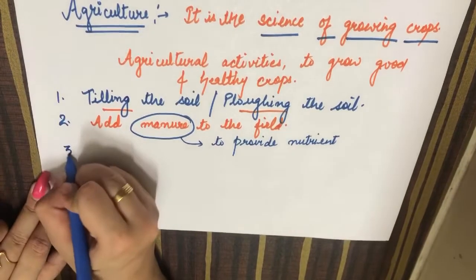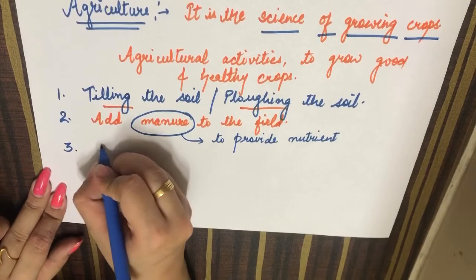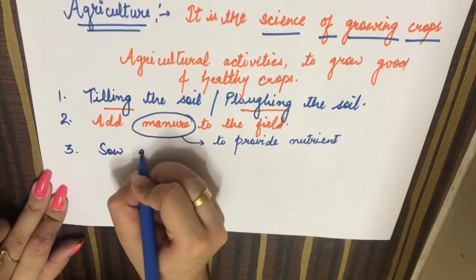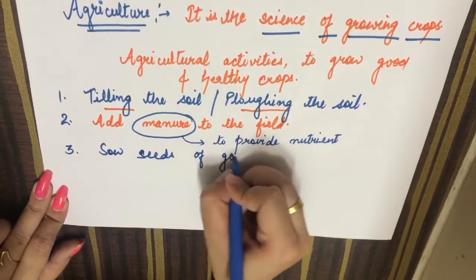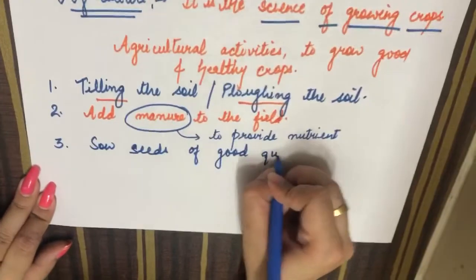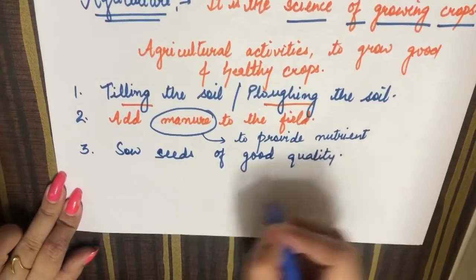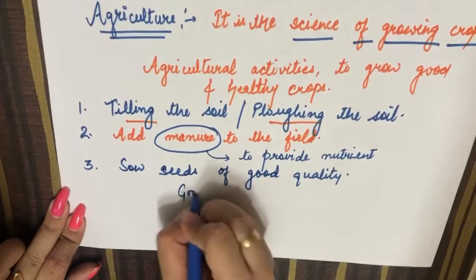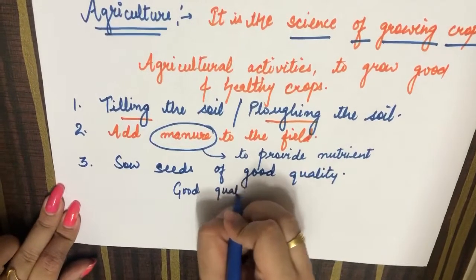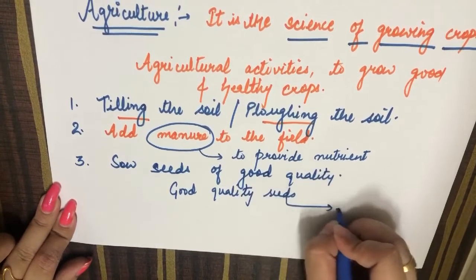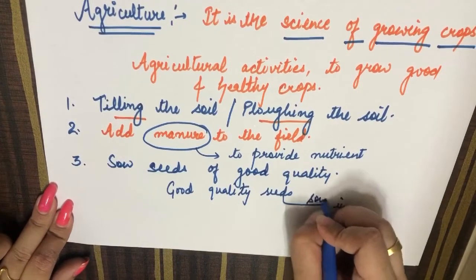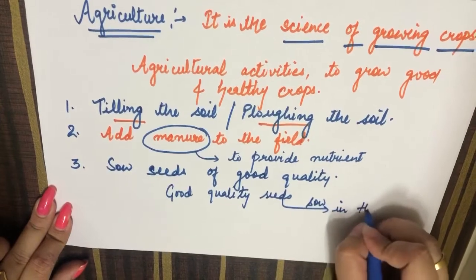Now third point, sow seeds of good quality. In this what we will do, we will select good quality seeds and discard the rest, and will sow them in the field.